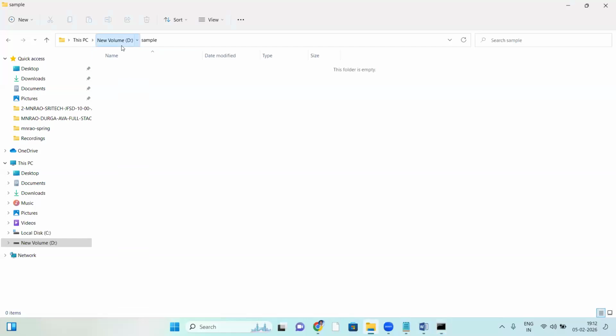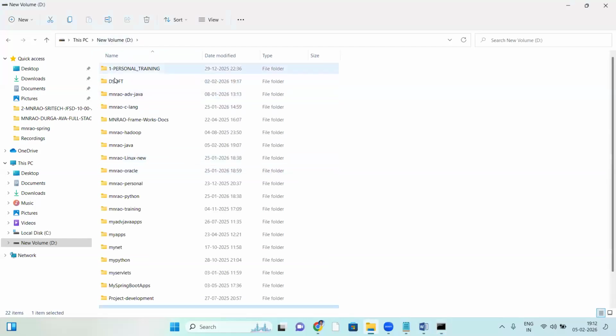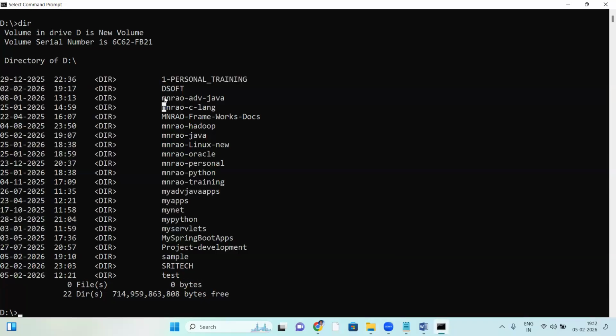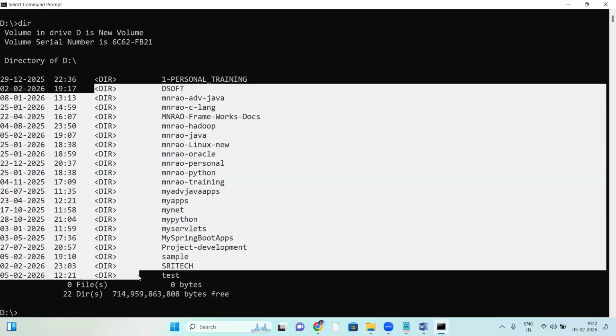See, in the D drive there are folders, like Dsoft, MNRA frameworks, MNRA Hadoop, MNRA Java. All the names starting with MNRA are folders. Here they are called directories. Directory and folder are both the same, no difference.